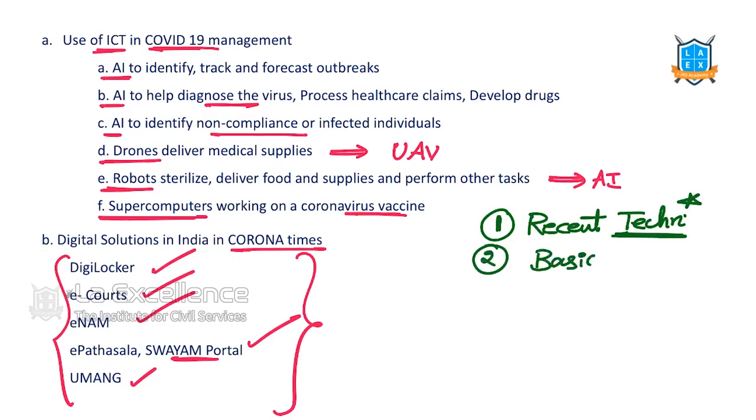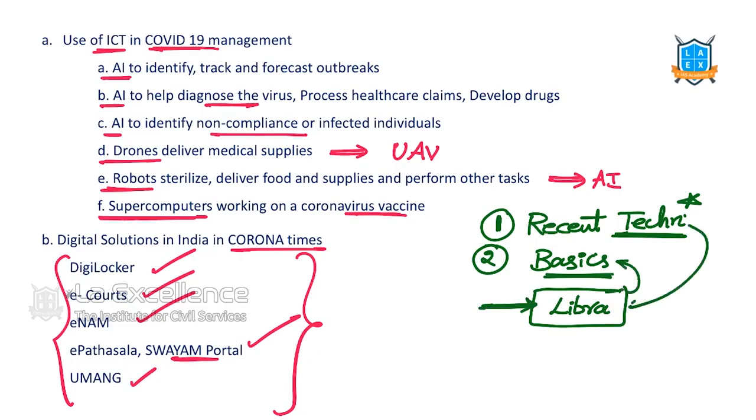For example, blockchain technology. Let's say if they ask Libra is in news, what is it? It is a cryptocurrency floated by Facebook. That runs on blockchain technology. So we should know what blockchain technology is, and this is the recent development. So only these two things: recent developments and basics. Don't go into reading about the entire ICT as we read in our BTech or in our graduation. Please read the basics and then the recent technologies related to them.